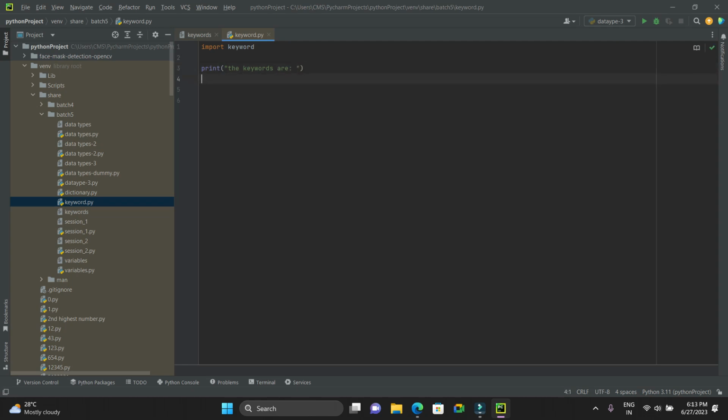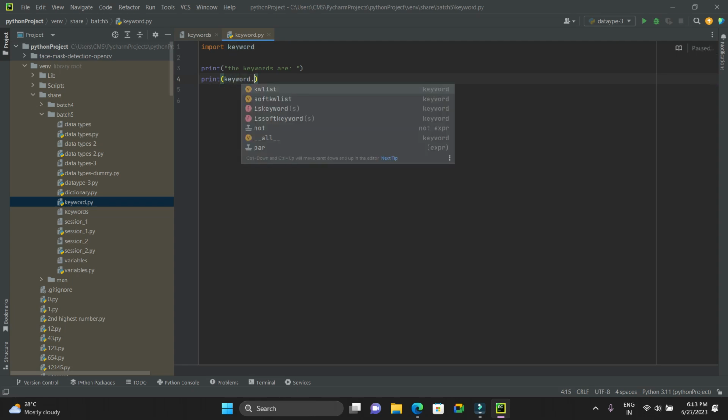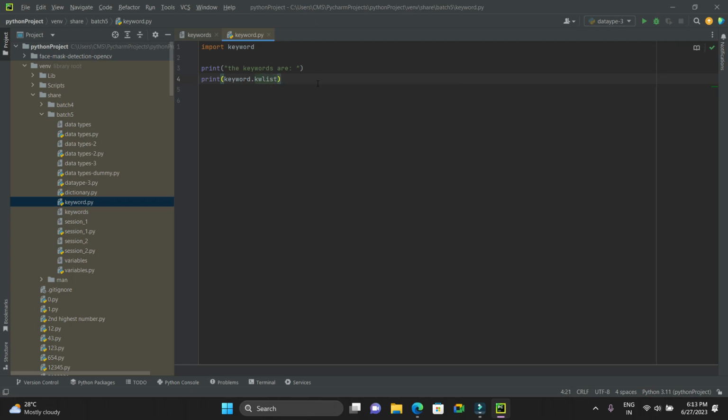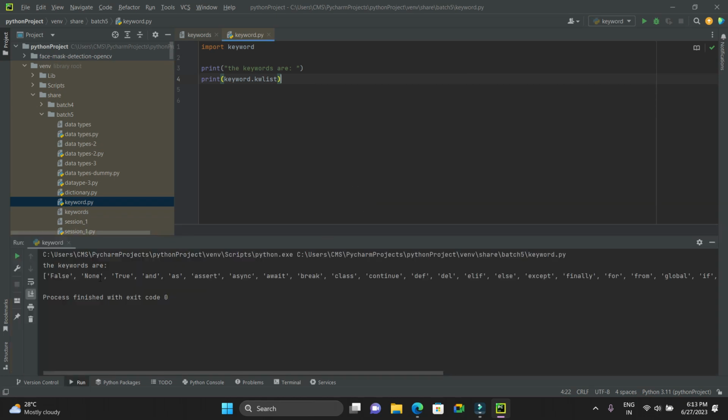For this you need print, and you take the keywords from the keyword library: keyword dot kwlist. That's it. If you run this, you will get all the keywords. See here: False, None, True, and, as, assert, async, await, break, class. Is this a list or a tuple?